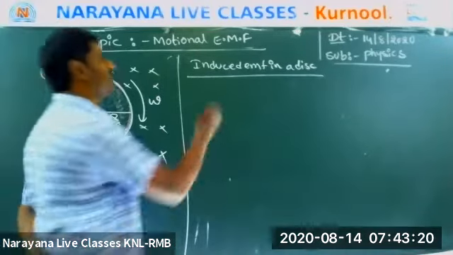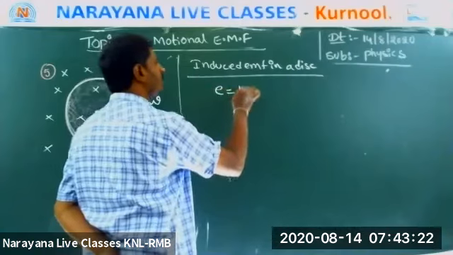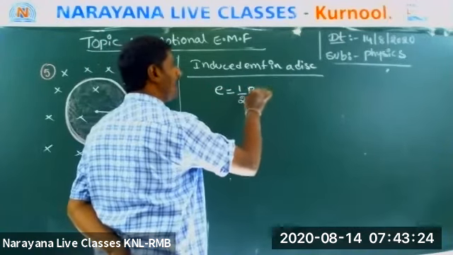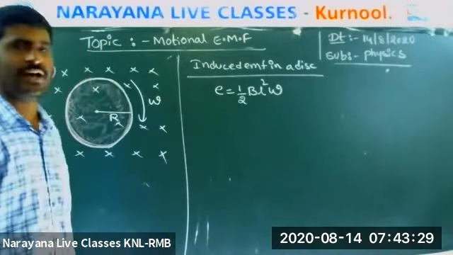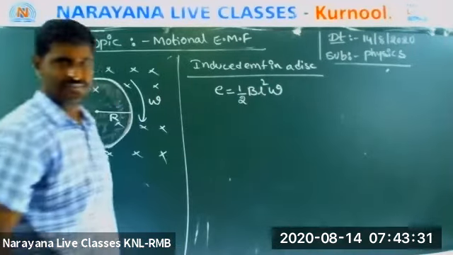Listen. What is the general formula? E is equal to half BL square omega. This is the general formula: half BL square omega, where L is the length.